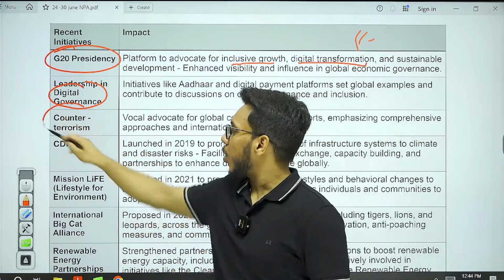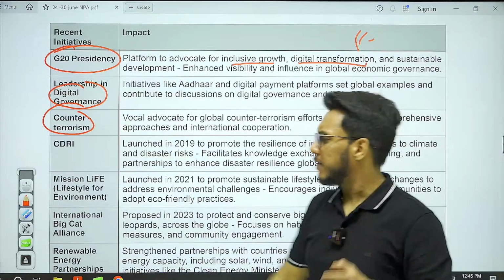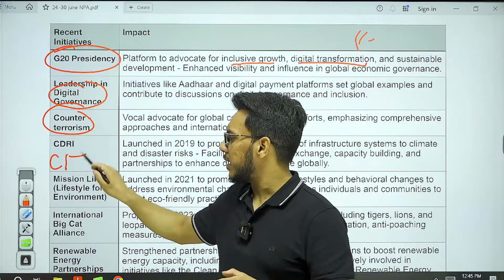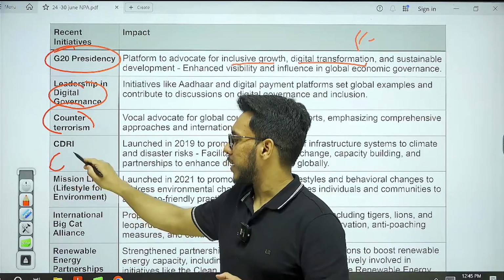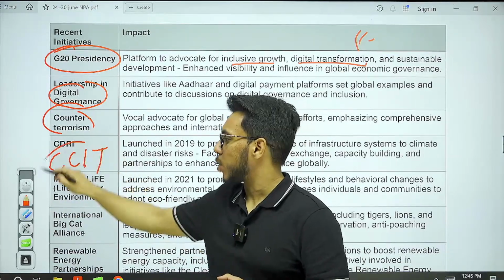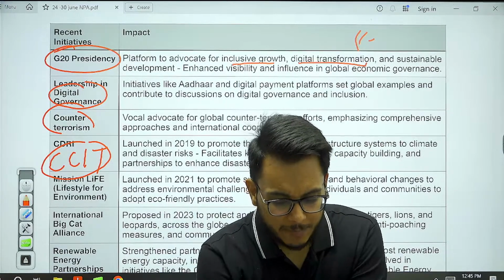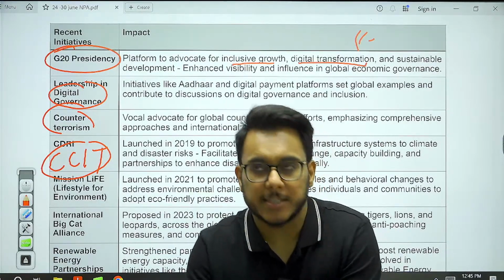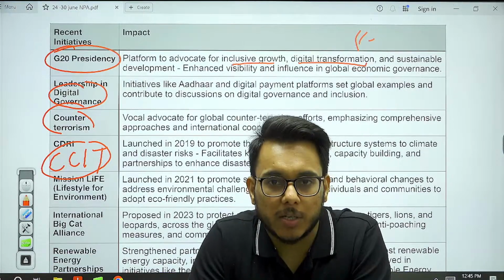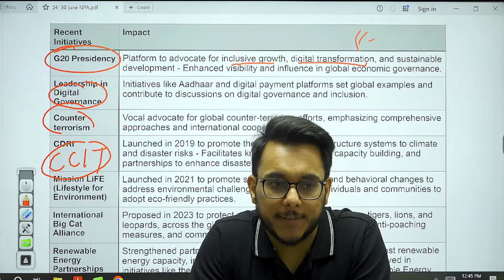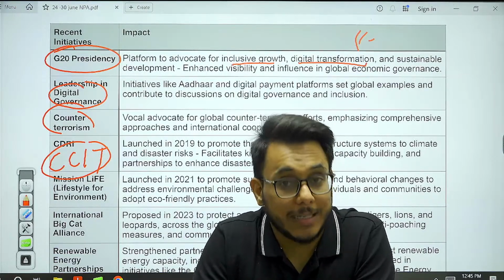Then after that, on counter-terrorism, India is the vocal supporter of the Comprehensive Convention on International Terrorism. Now, you might find it strange, but we don't have even a single comprehensive convention on international terrorism.